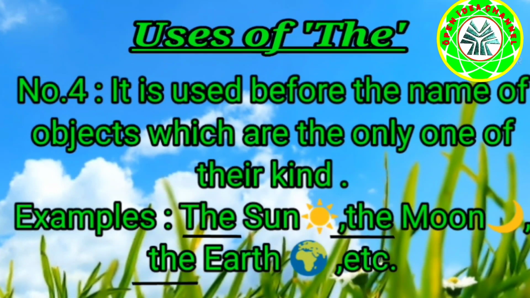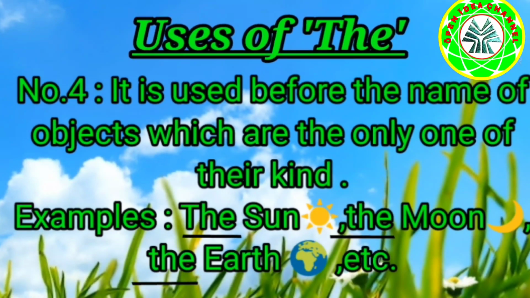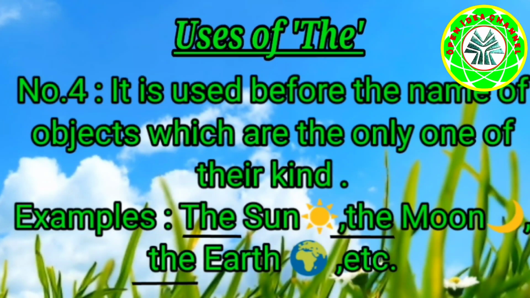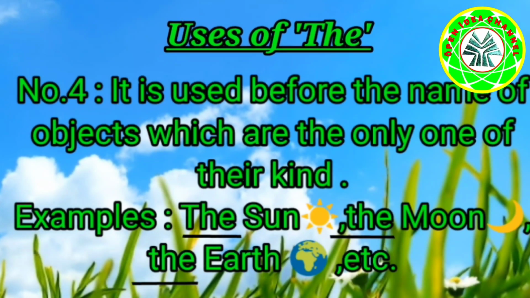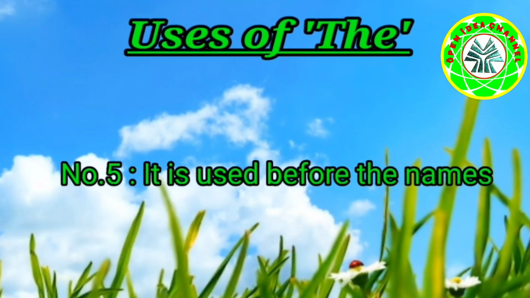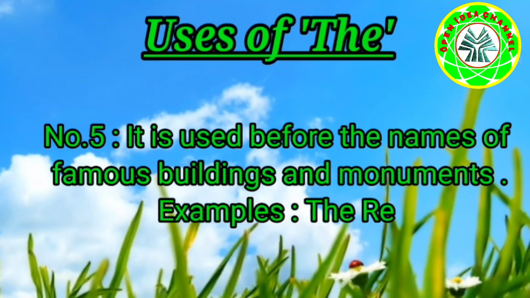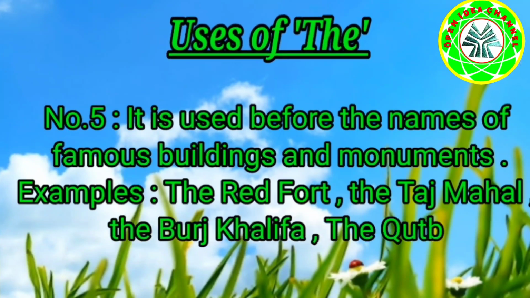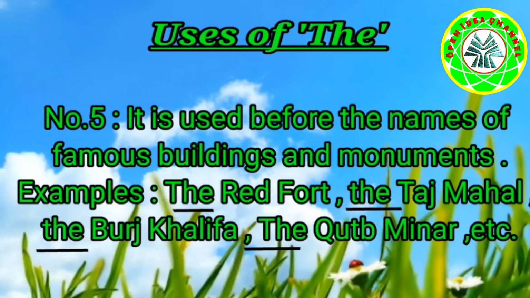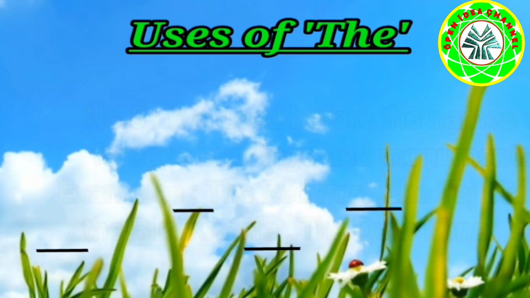Number 4. It is used before the names of objects which are the only one of their kind. Example: the sun, the moon, the earth, etc. Number 5. It is used before the names of famous buildings and monuments. Examples: the Red Fort, the Taj Mahal, the Burj Khalifa, the Qutub Minar, etc.